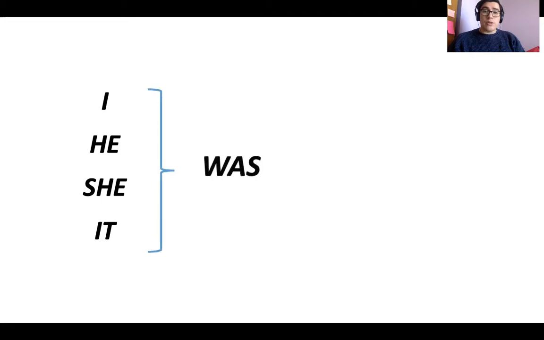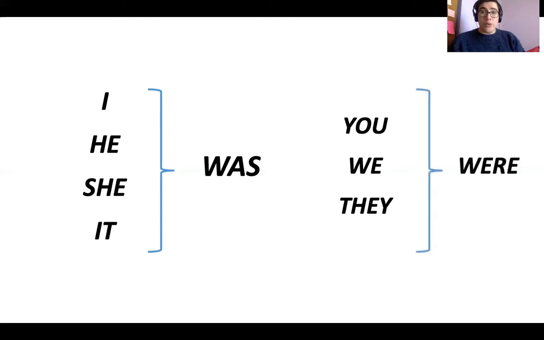When do we use each case? Well, if I am talking about I, he, she, or it, I'm going to use the word was. For example, I was, he was, she was, and it was. On the other hand, we have the words you, we, and they. And for these pronouns, we're going to use the word were. You were, we were, and they were.